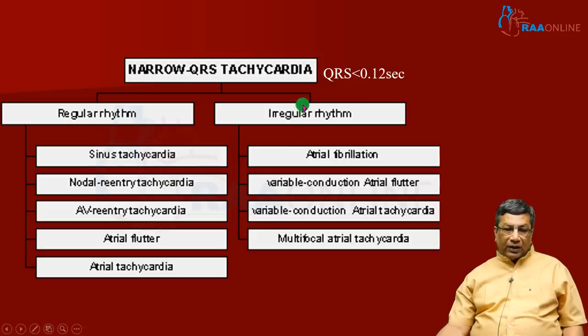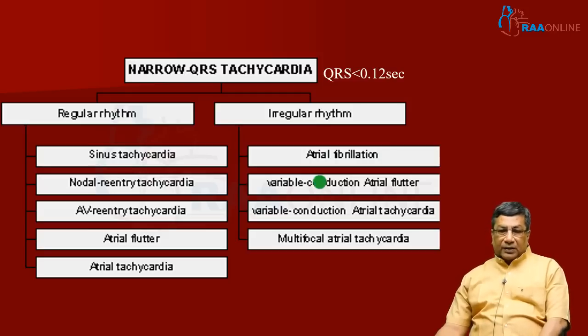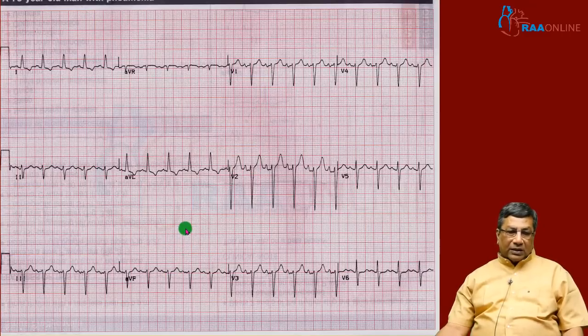The most common cause of irregular narrow QRS complex tachycardia is atrial fibrillation. And of course, atrial flutter with a variable conduction of the atrioventricular node. Variable conduction of atrial tachycardia is very rare. But the other important tachycardia in irregular narrow QRS complex tachycardia is multifocal atrial tachycardia. So, the two important things you must know about narrow QRS irregular tachycardia are atrial fibrillation and multifocal atrial tachycardia. Whereas you have to learn about all the 5 things in regular narrow QRS complex tachycardia. The commonest cause of regular narrow QRS complex tachycardia is sinus tachycardia.